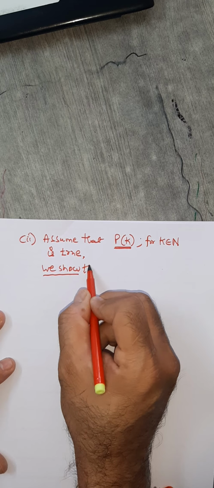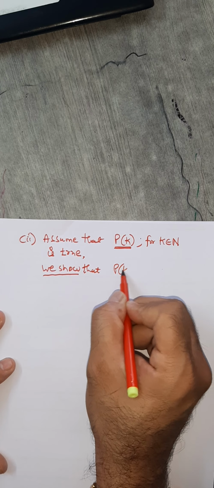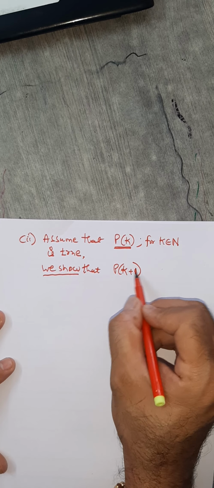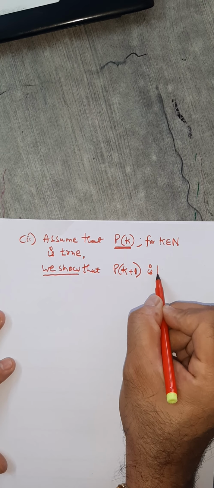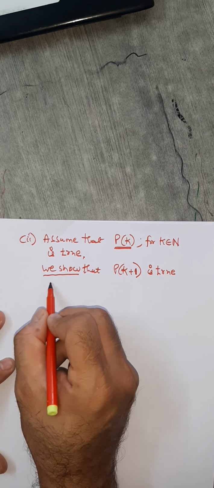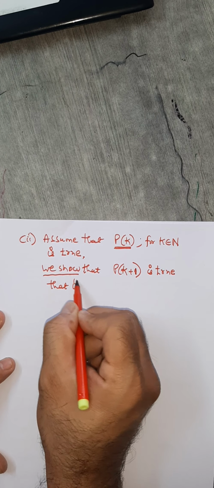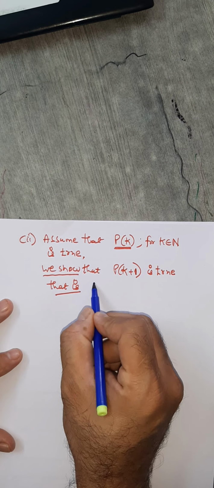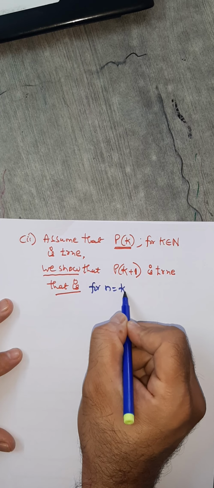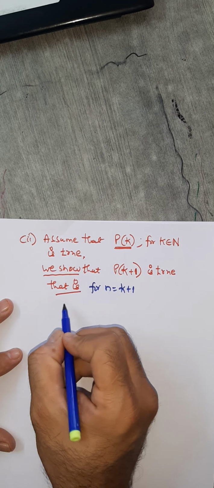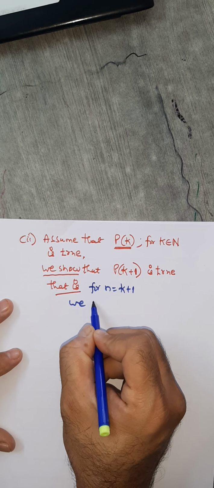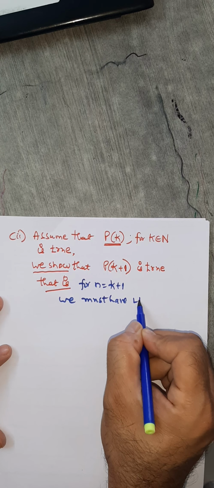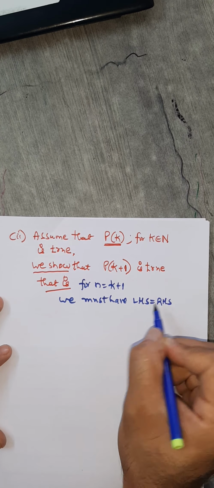We show that P of K plus 1, that is the next number, is true. Here it was K, here it is K plus 1. P of K plus 1 is true. That is what you need to show. That is, for n equals to K plus 1, in the given statement, we must have LHS equals to RHS.